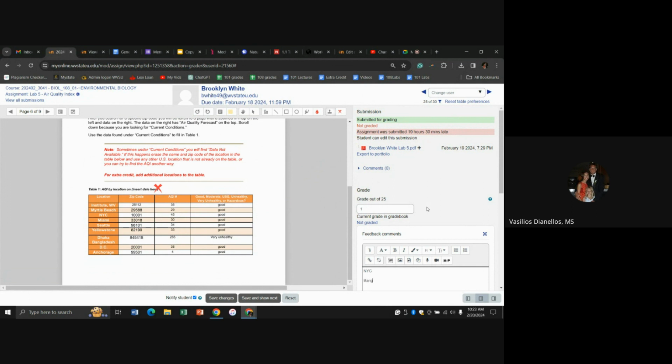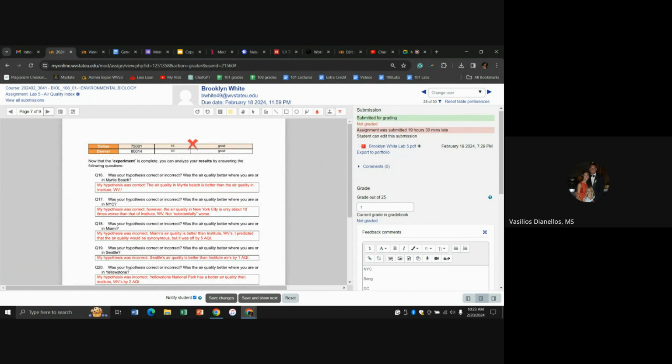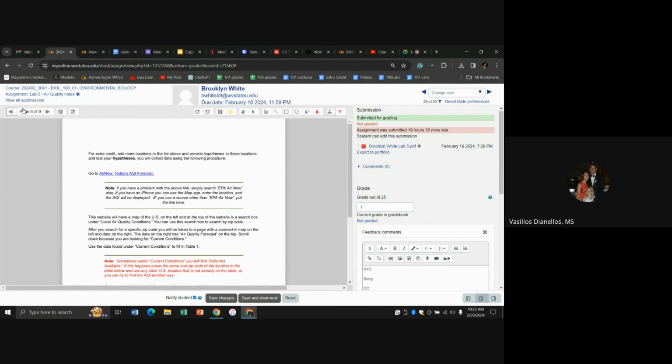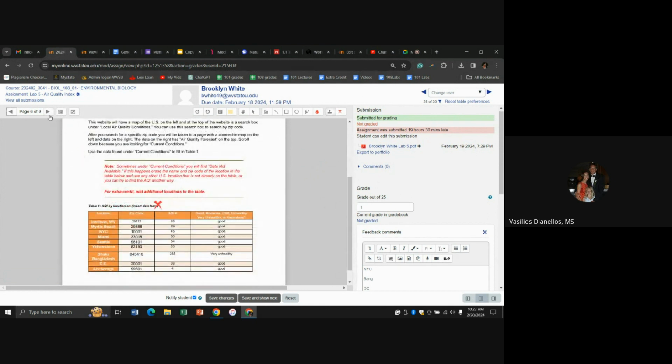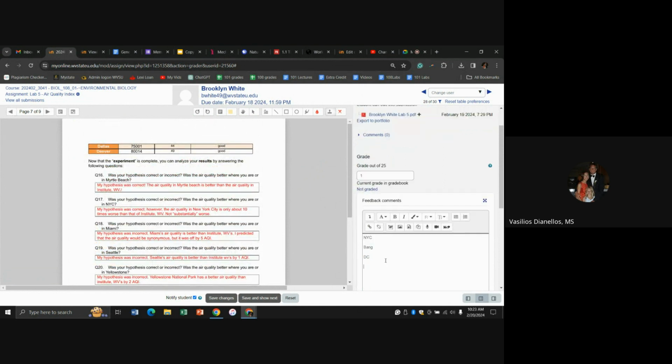Bangladesh was way worse, and I assume that you put Bangladesh in there because you read this here. Probably Puerto Rico wasn't working, so you put that in. Very good. DC was worse. Anchorage was much better. Dallas, what did I say you were? 35, I think. Yeah, 35. So Dallas was worse, so was Denver. So Dallas, Denver. All right. With all that said, now we can look at these questions to see if you're correct or not.